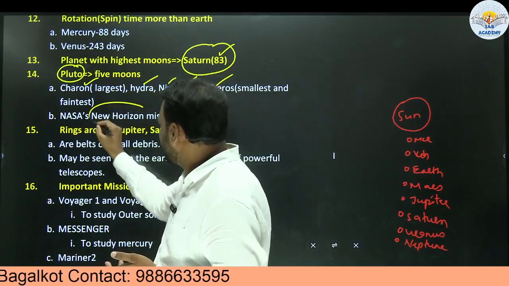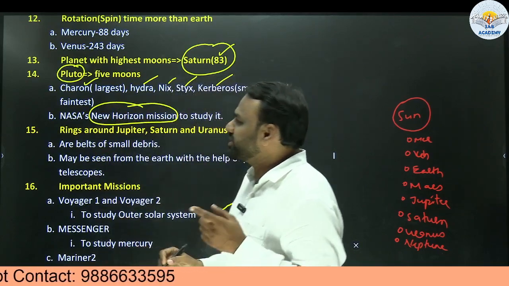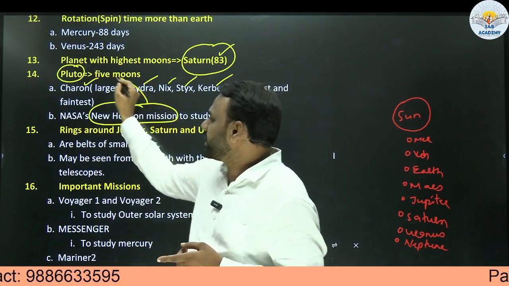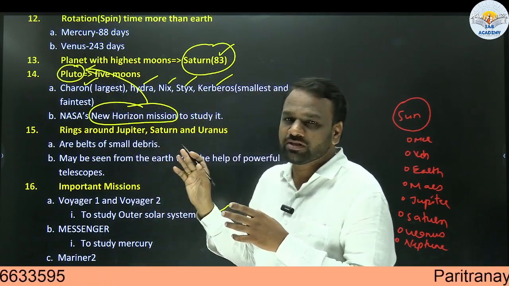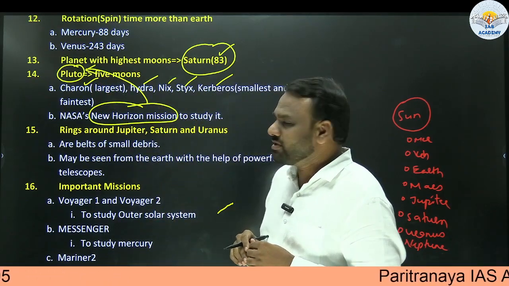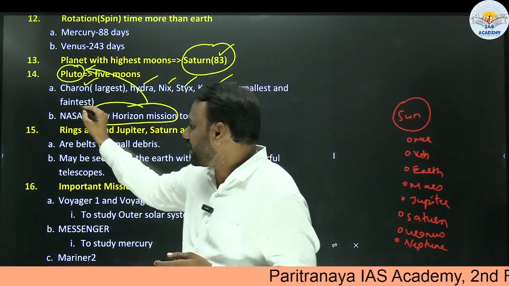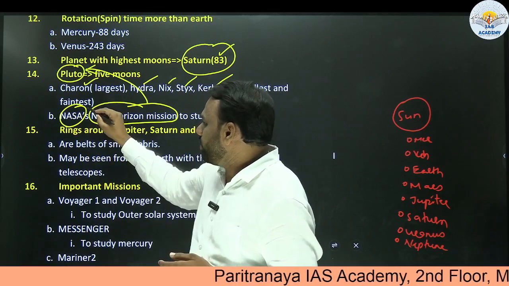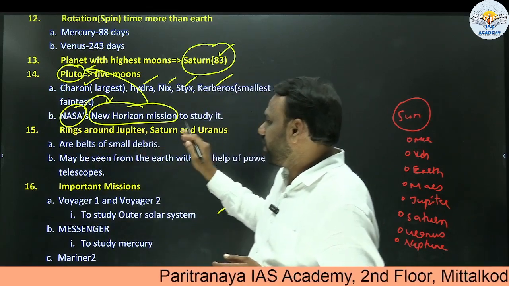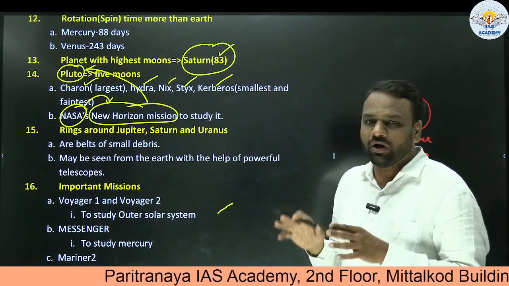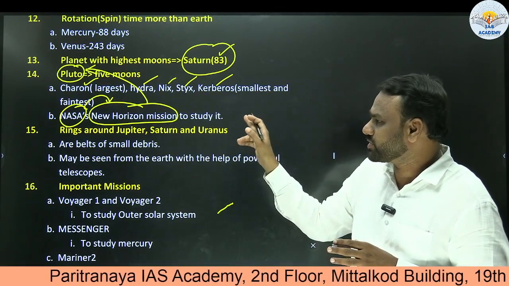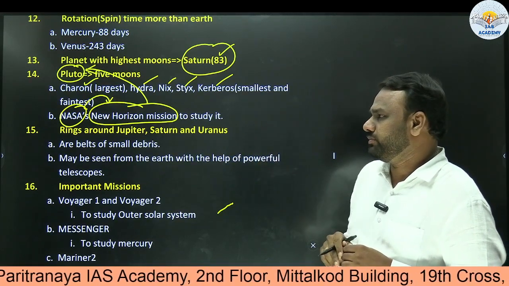New Horizons is a mission to study which planet? A mission to study the protoplanet called Pluto. So whose mission is it? Whether it is a mission of USA or Russia or China, it's a mission of NASA. That is USA's mission. NASA has started a mission called New Horizons. The goal of this mission is to study the protoplanet, that is Pluto.